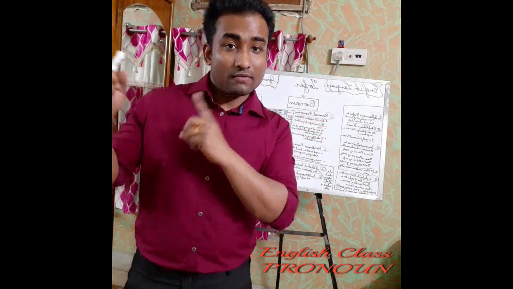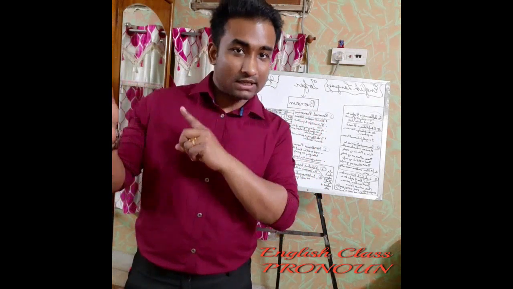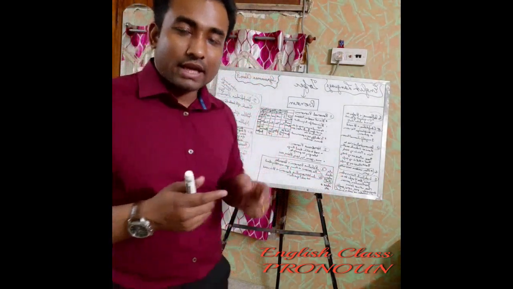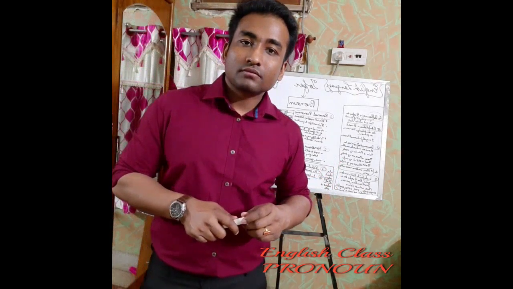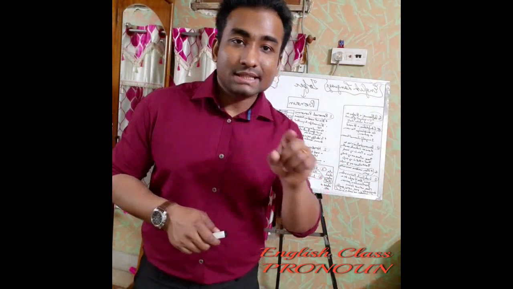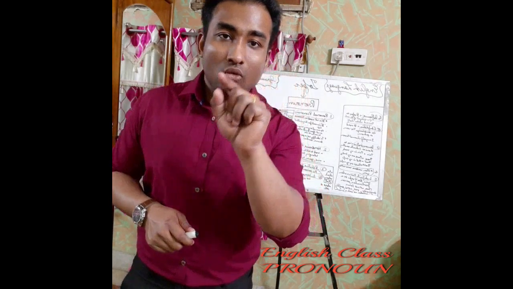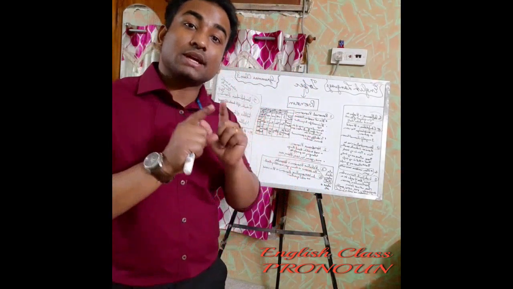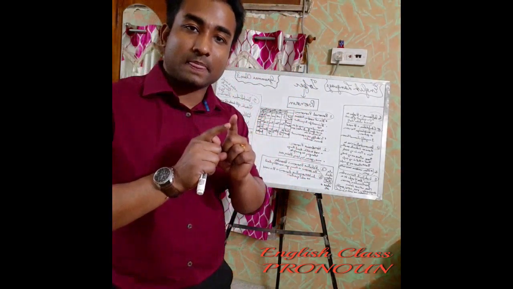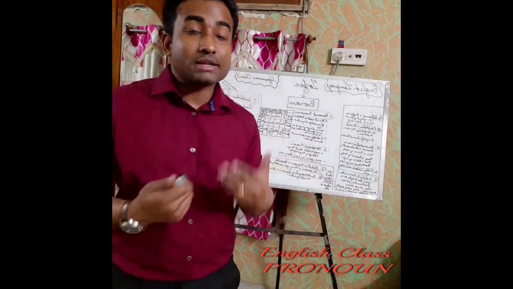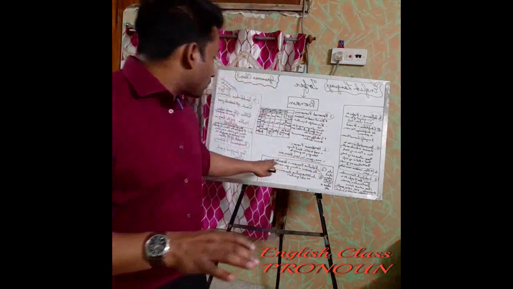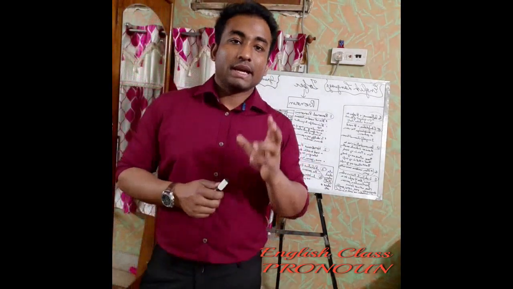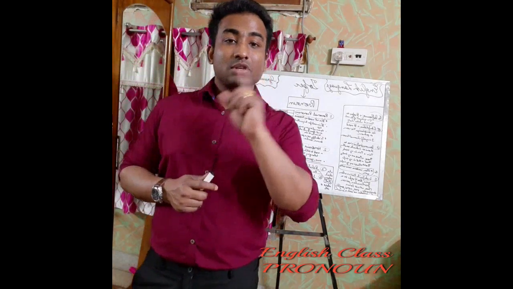Interrogation means to ask a question. I taught you in the first class about the interrogative sentence. So you can understand, like: who are you, what do you do, where do you live. In these sentences, the words where, what, who are interrogative pronouns, because it's a question sentence. Now how will we understand a relative pronoun? Relative pronoun describes the person or thing that you are talking about.